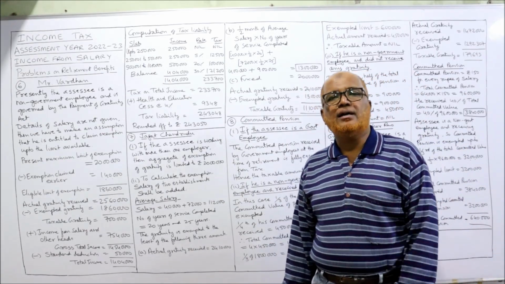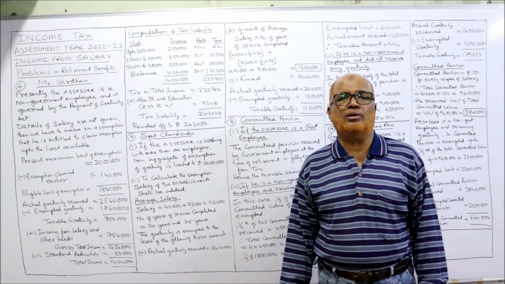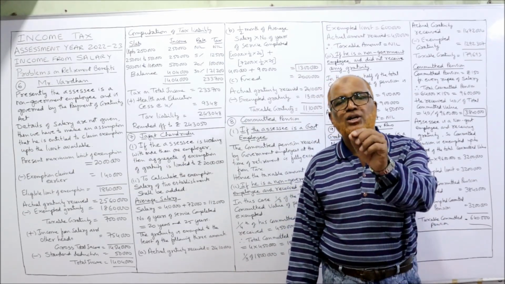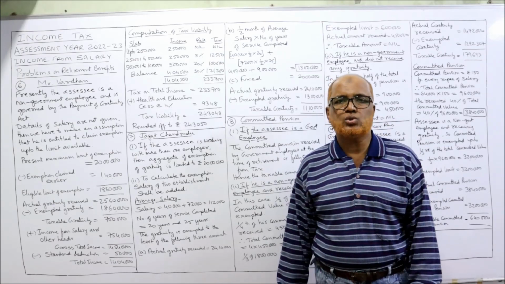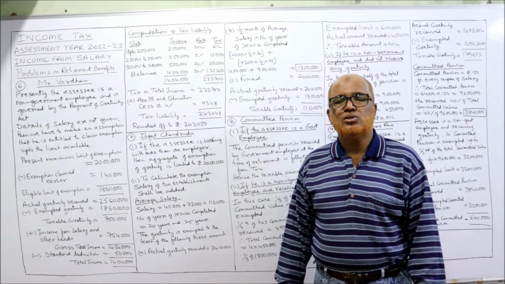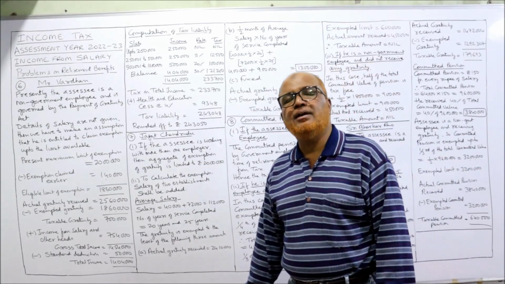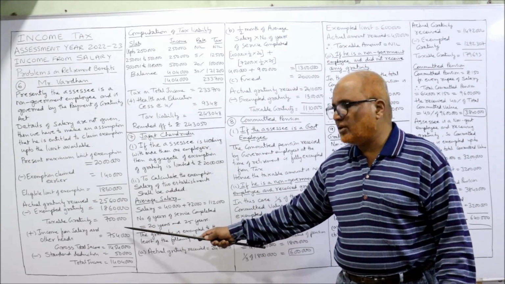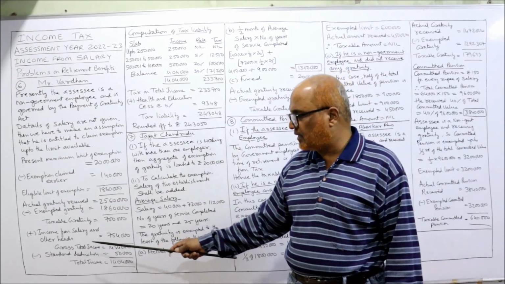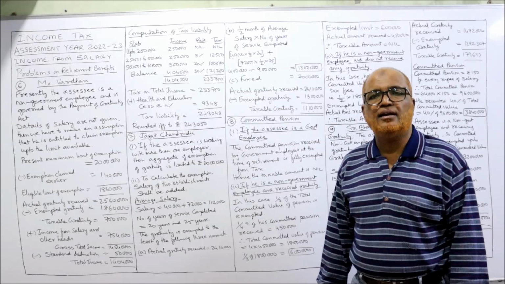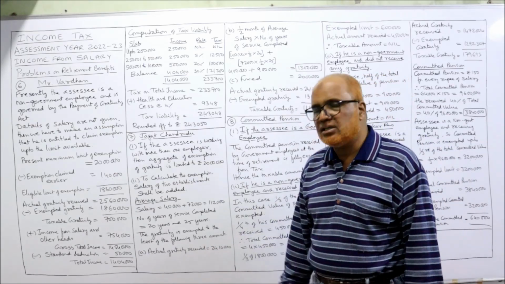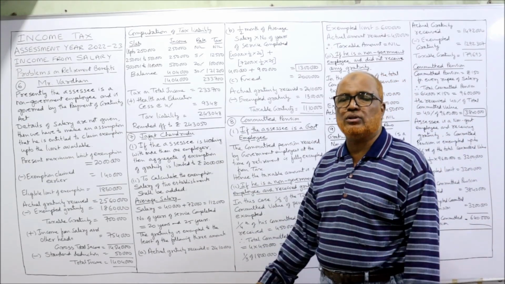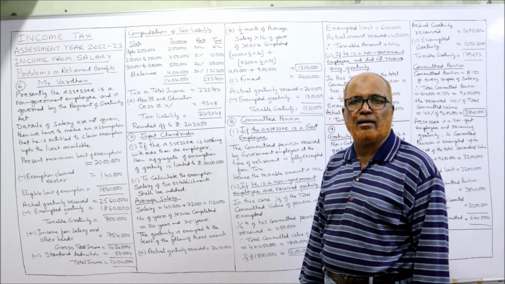From GTI, one deduction is allowed called standard deduction up to 50,000. In the next video, I am going to explain the deductions from GTI, gross total income. Here, standard deduction will be the deduction allowed from income from salary, because gratuity will come under income from salary. So standard deduction of 50,000 is allowed. Deduct it, and 14,04,000 is the total income. On this 14,04,000, tax liability will be calculated.